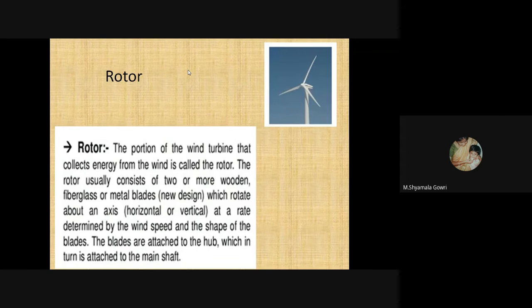First one is the rotor. The portion of a wind turbine that collects energy from the wind is called the rotor. The rotor usually consists of 2 or more wooden, fiberglass or metal blades, which rotate about an axis. It may be horizontal or vertical, at a rate determined by wind speed and the shape of the blade. So based on the shape of the blade, the rotation may vary. The blades are attached to the hub, which in turn is attached to the main shaft.